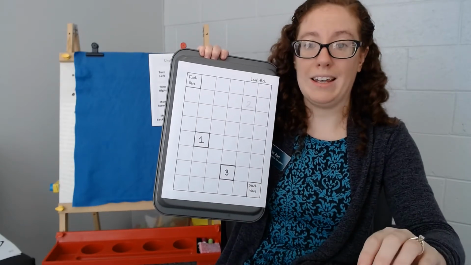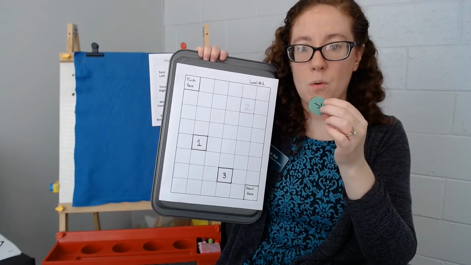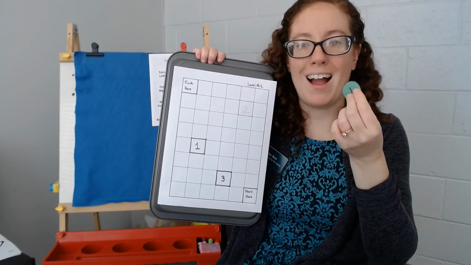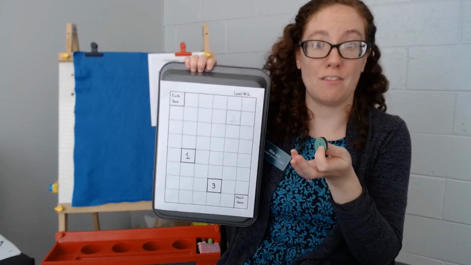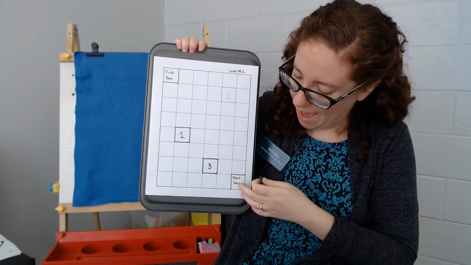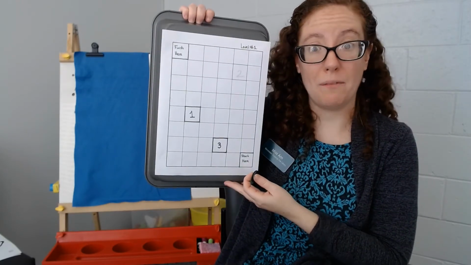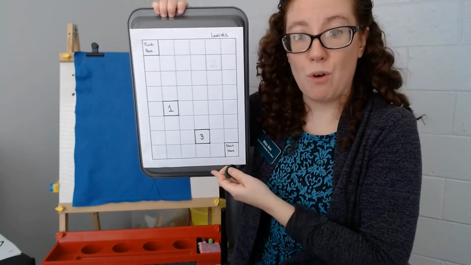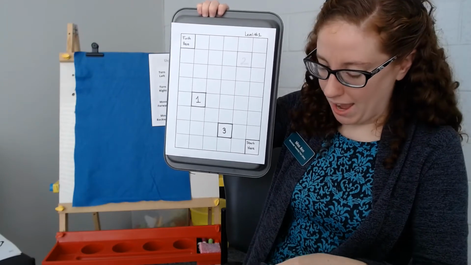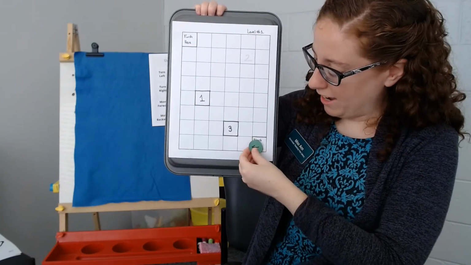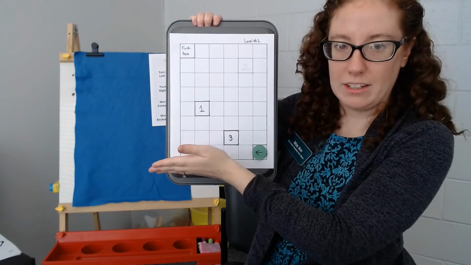or you could do what I did, which is I took a circular piece, I created an arrow that tells me which way my icon is facing. It's very important because you're going to need to know if I need to turn left or right. And I added a magnet to the back of it so that way I could hold it up for you guys today. And we can run through the scenarios together. So I'm going to start by adding my icon facing the direction that I know I'm going to have to go. If I'm going to 1, I know I need to go this way.